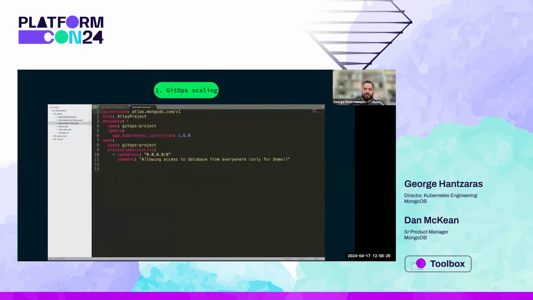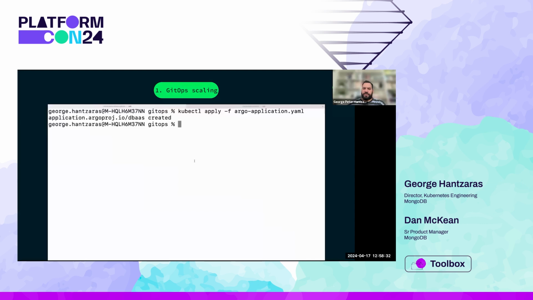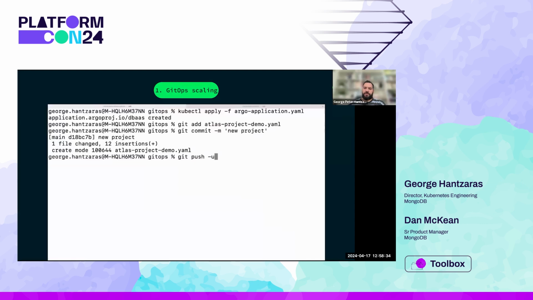Now, from this point onwards, everything happens through that interface. So to deploy an Atlas project, we use an Atlas project custom resource. And all we have to do is a simple git push in our infrastructure as code repository.